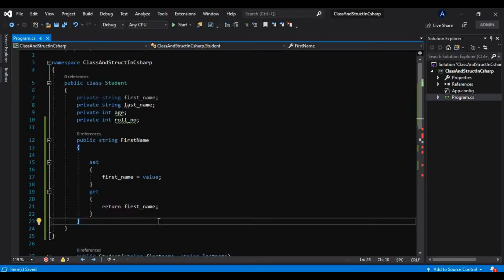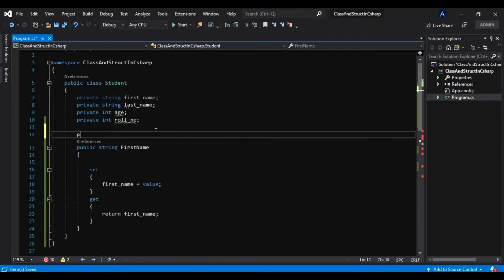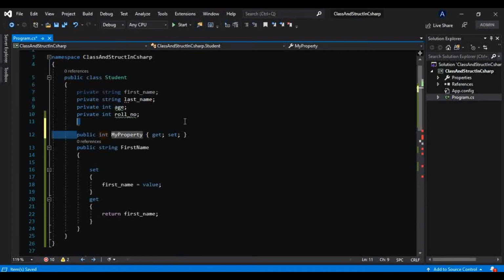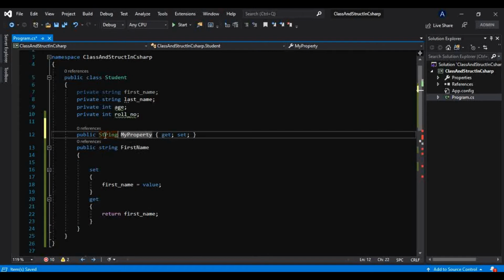For now, don't worry about what a property is and why I did something like this at the very start. This is also a property. You can define a property like this as well. This is called an auto implemented property. It does the same thing as the other property, but in a single line. If I take this string and name the property LastName, this is also how you can define your property. The auto implemented property was introduced in C# 3.0.